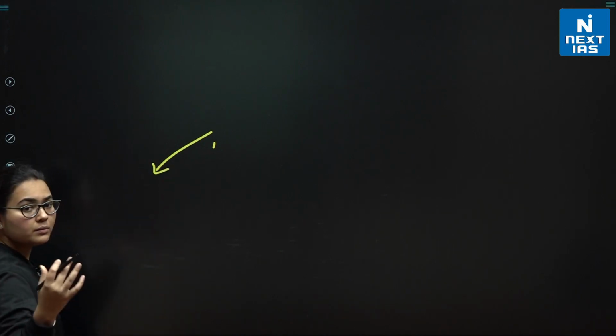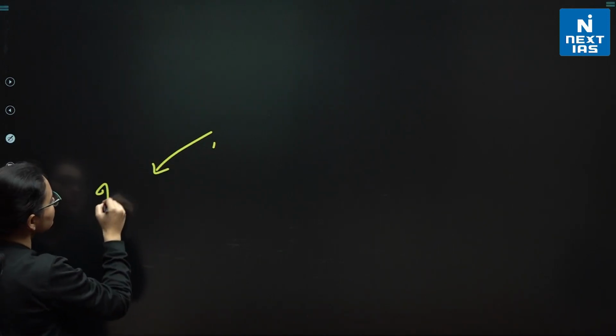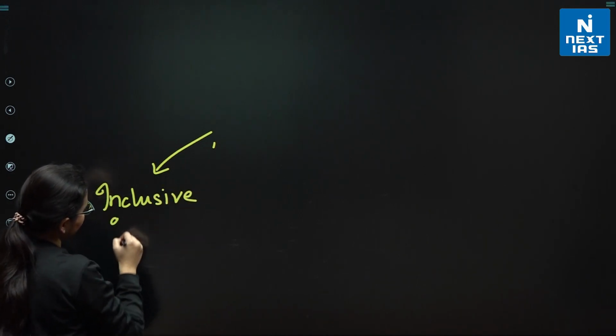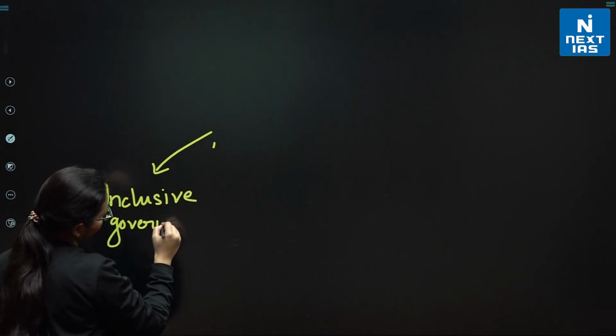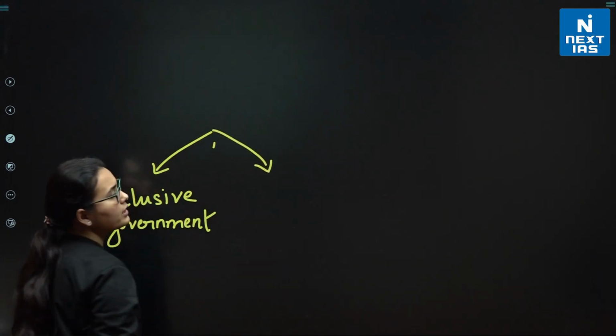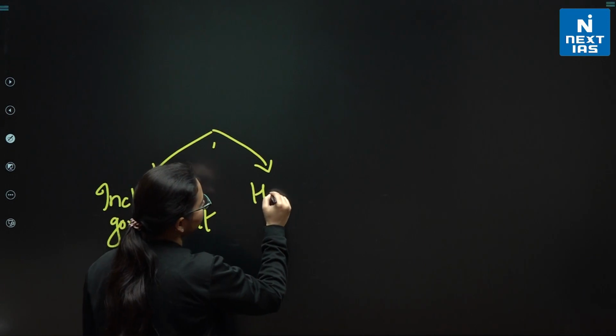The meeting was mainly talking about having an inclusive government. Next, the meeting was talking about providing humanitarian aid.